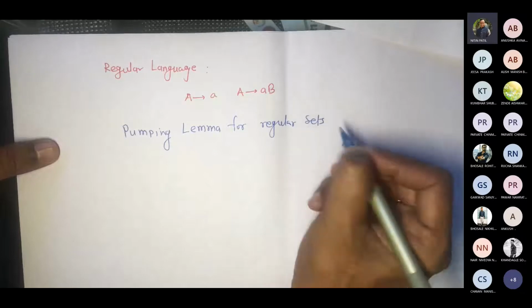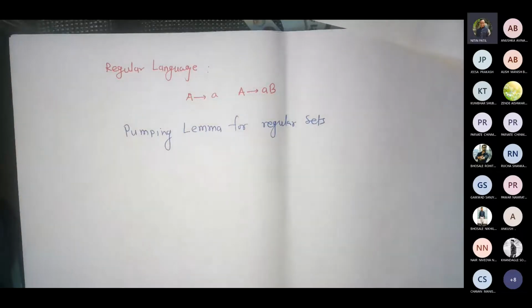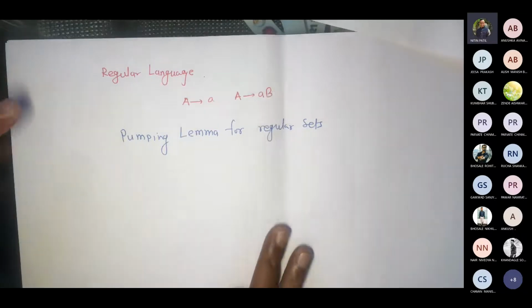regular sets. Fine. So let us try to see how exactly we can get this through with respect to implementation. So let us first write the statement for the theorem.